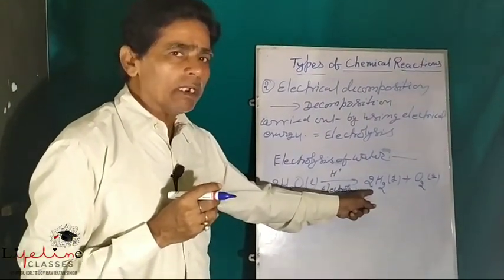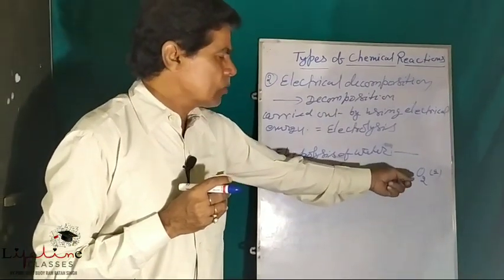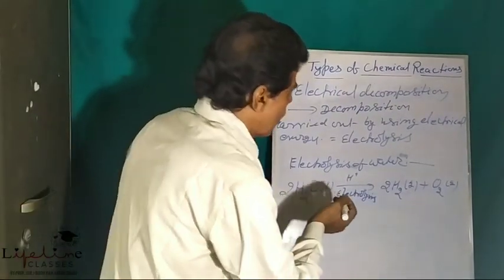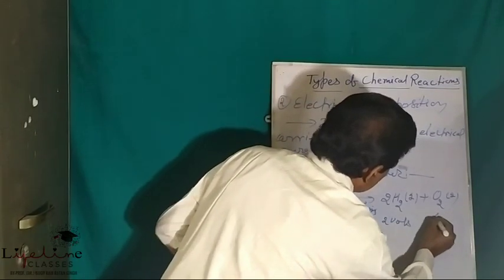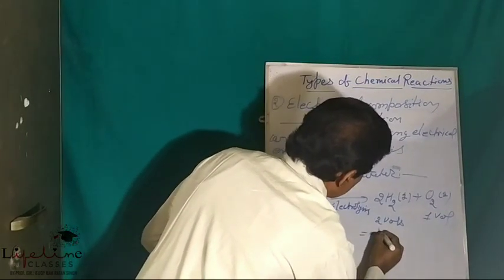Hydrogen is collected at the cathode and oxygen at the anode. The volume ratio of hydrogen and oxygen is 2 moles to 1 mole.